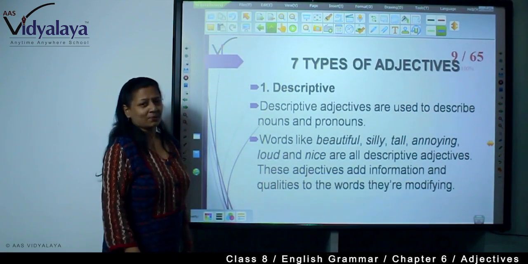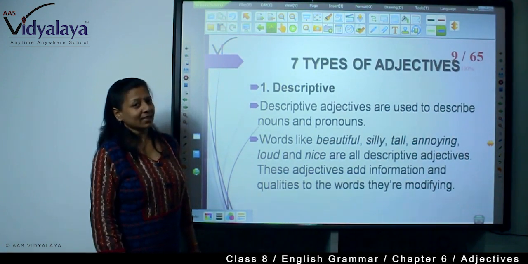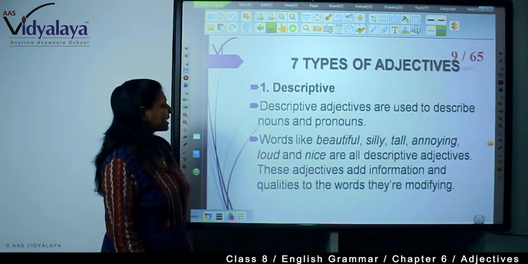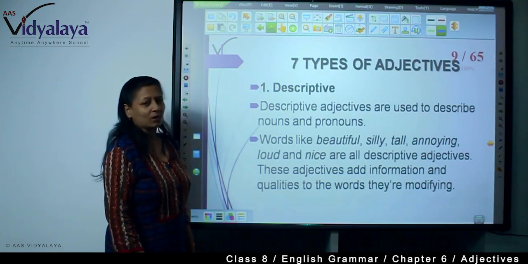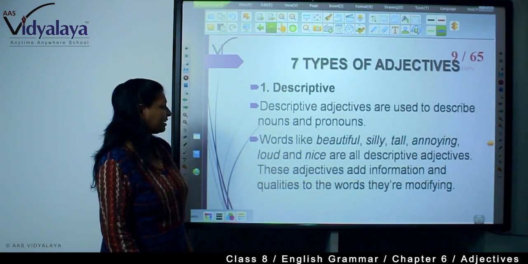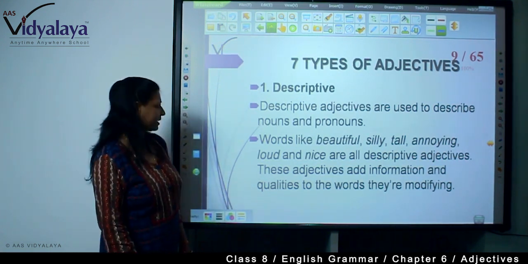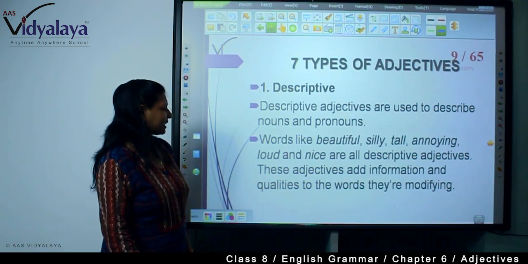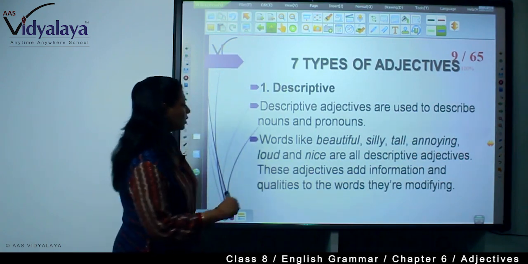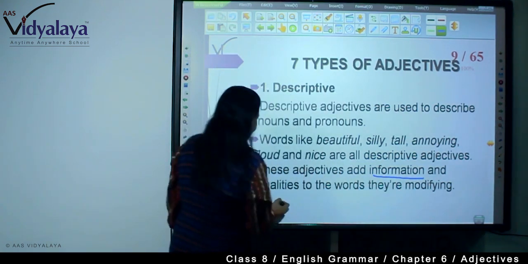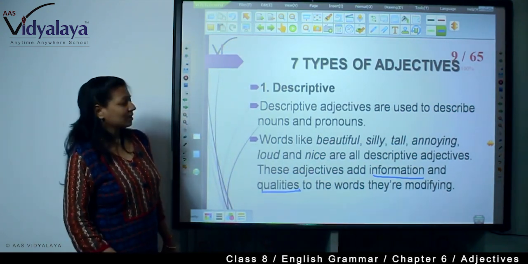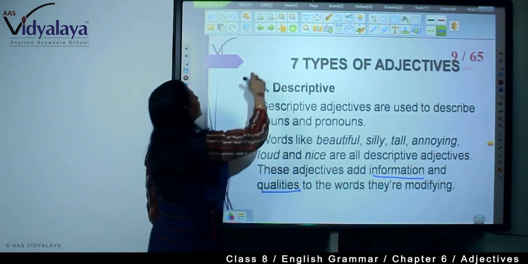Now, you will be surprised to know there are 7 types of adjectives. Now, we will go through them one by one. First one is descriptive. Descriptive adjectives are used to describe a noun or pronoun. Words like beautiful, silly, tall, annoying, loud and nice are all descriptive adjectives. These adjectives add information and qualities to the words they modify. So they add information and they add qualities, right? This is the function of descriptive adjectives.